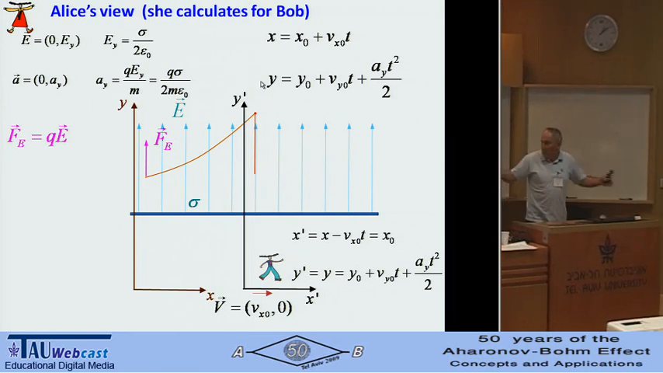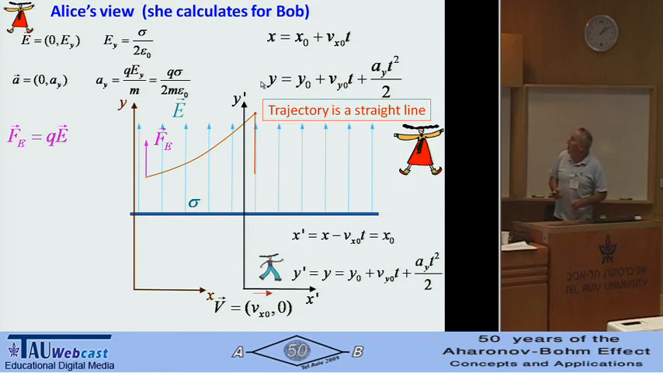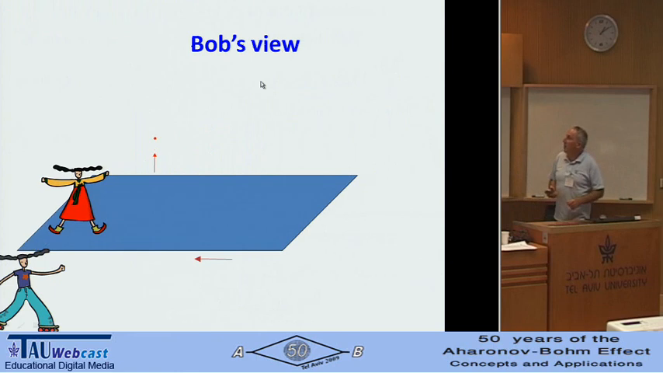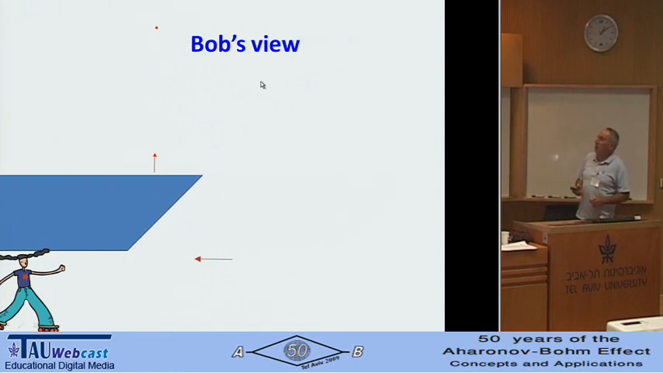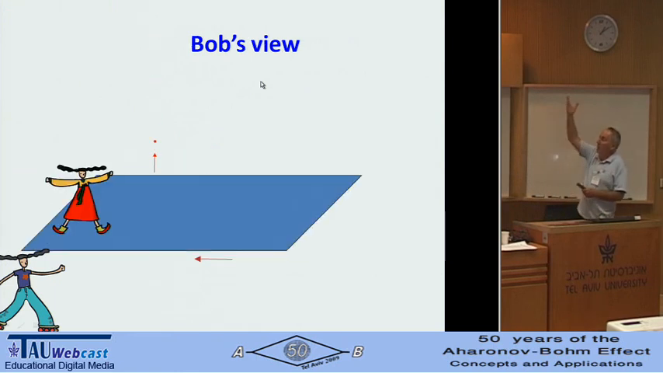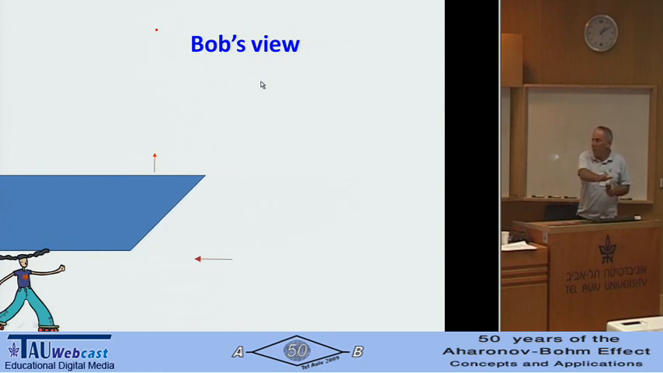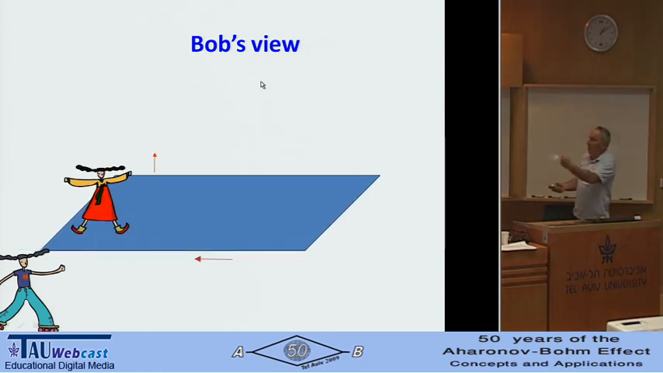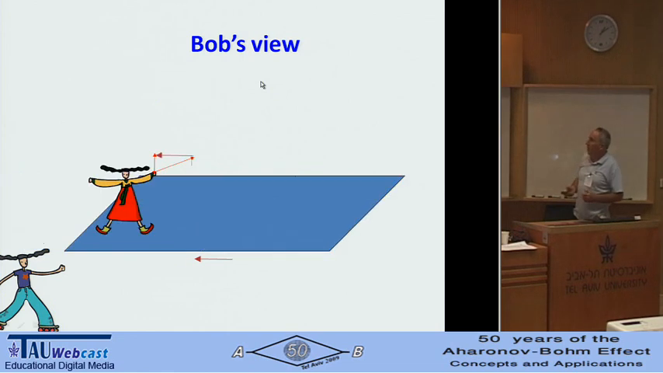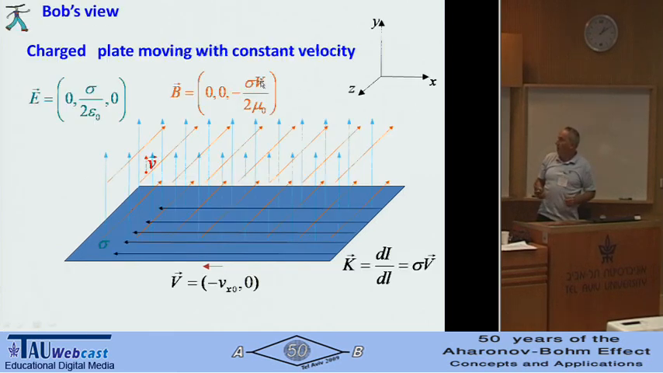I think that's correct. So the trajectory is a straight line. Alice says to Bob, you will see a straight line. But Bob likes to calculate himself. So this is Bob's view. This is what happens to him. He throws it up, and there is this charged plate moving, and this charged particle moving with Alice. So he understands that because his velocity is equal in the horizontal part to this one, it's really vertical. The particle is thrown up vertically.